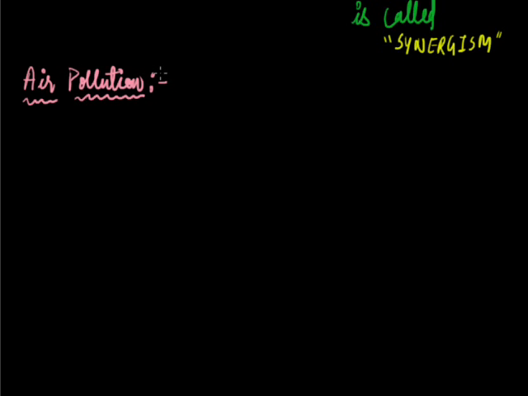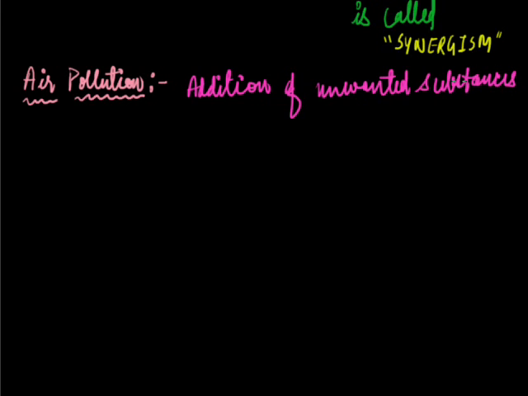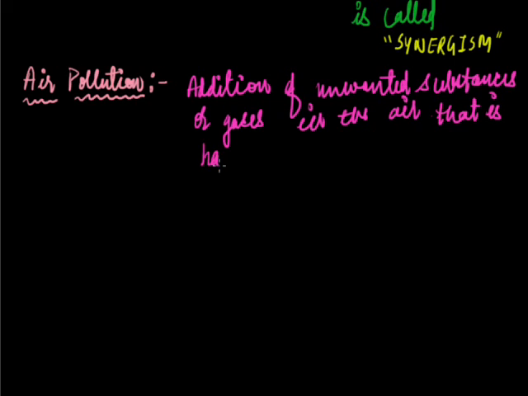So here air pollution means the addition of unwanted substances or gases in the air, and it is harmful to us.